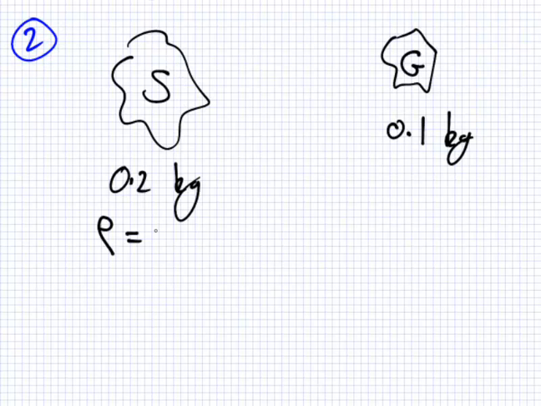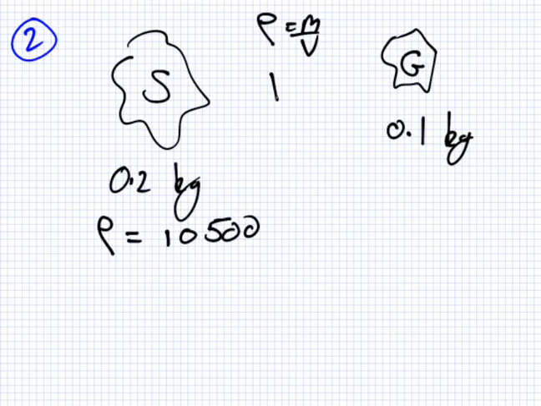What's the density of gold? No, gold is 0.1. Oh, it's the other way around, is it? Yeah. What's the density of silver then? 10,500. Okay, so then remember density equals mass over volume, and what I really want is the volume, which is mass over density. So therefore the volume is mass 1.9 divided by density.